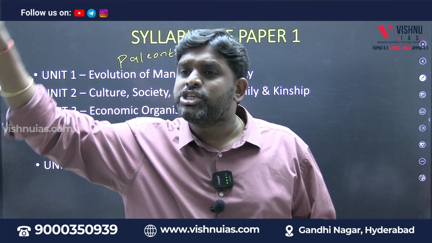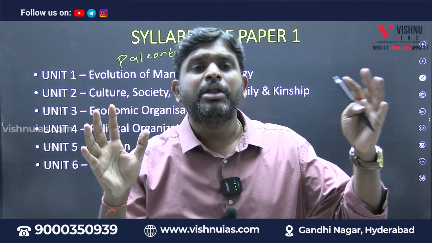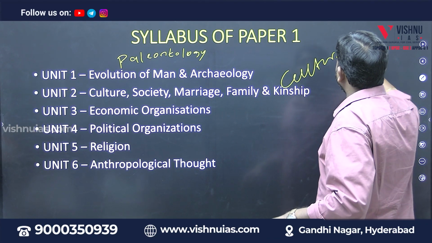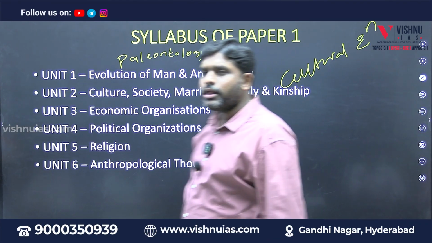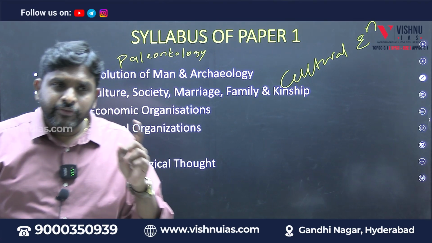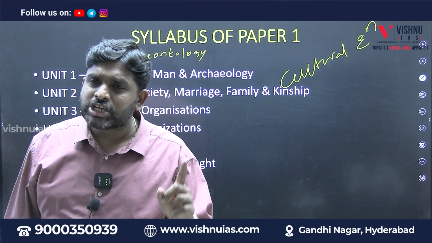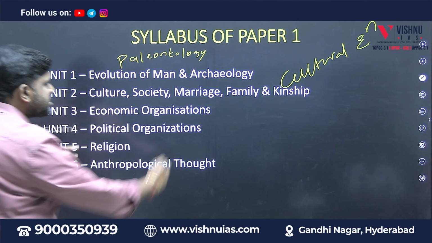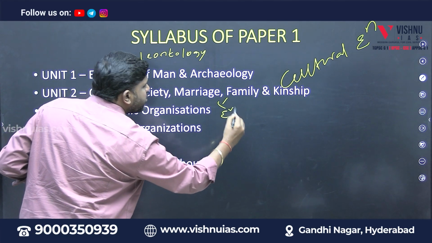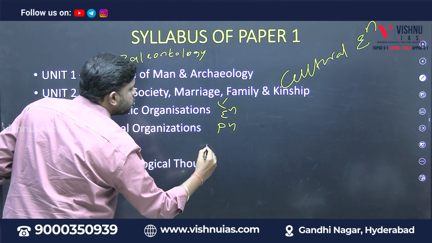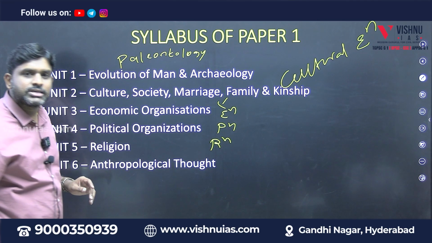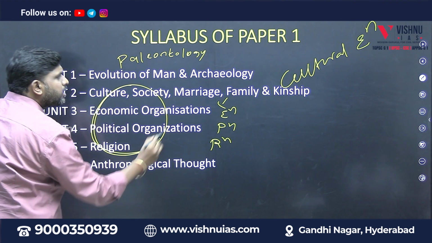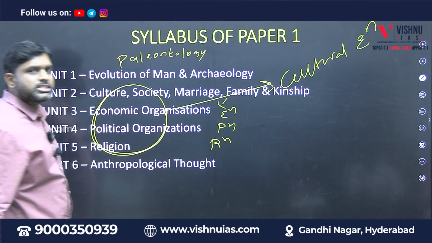Political system: band level political organization, tribe level, kingdom level, today state level political organization. Religion: once upon a time animatism, fetishism, naturism, today polytheism and monotheism. So all these stages of evolution come under one particular unit called cultural evolution. So unit 1 talks about biological evolution and technological evolution. Unit 2 talks about cultural evolution. In this subparts are there. This is economical evolution. This is political evolution. This is religious evolution. So these together are part of cultural evolution.